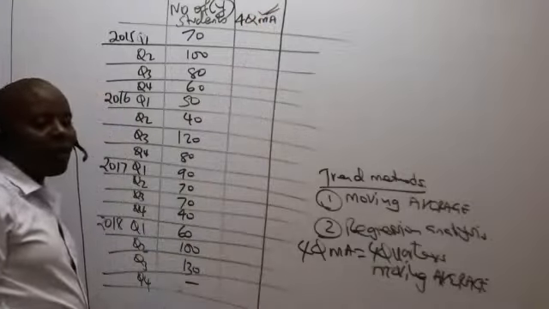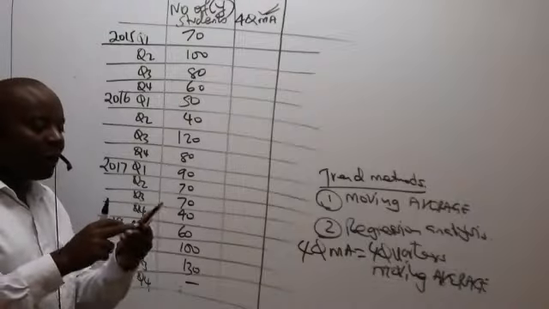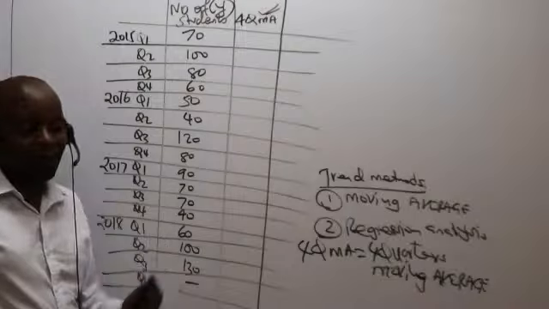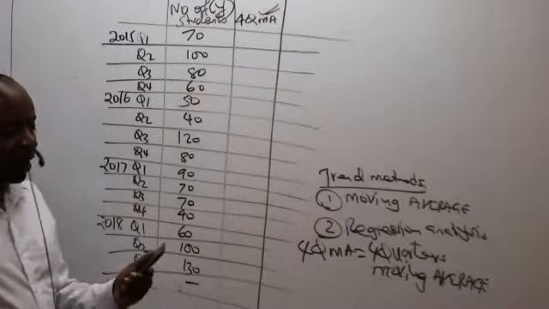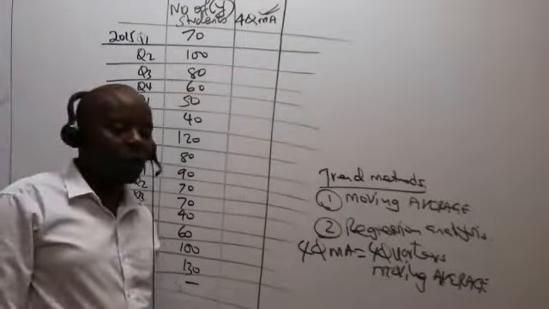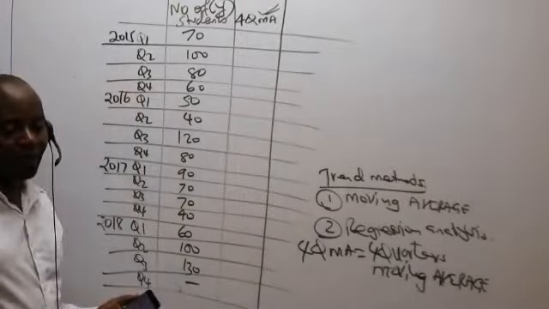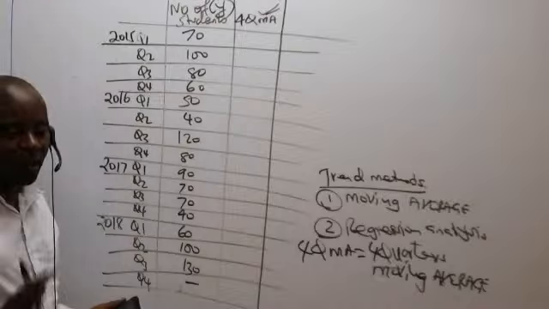I want an average. So then what you need to do is to divide that figure by 4. You divide that figure by 4 because you want an average. You want the mean. So divide that figure by 4. When you divide by 4, what are we getting there, somebody? I want an average. Now listen.